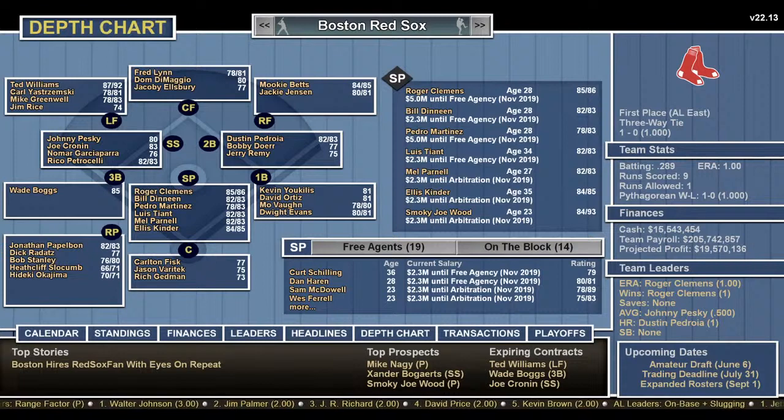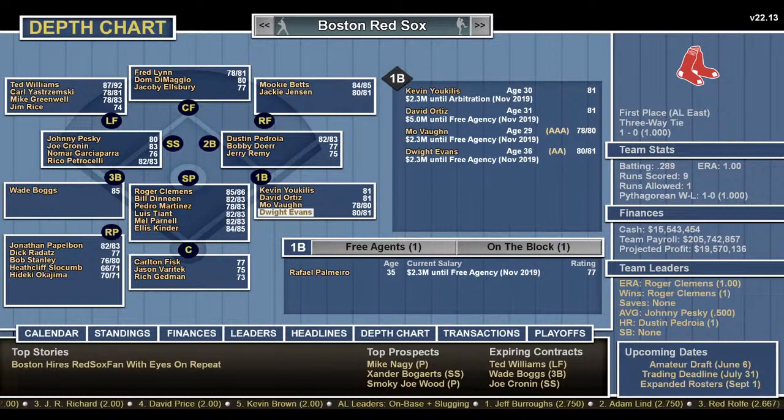So these are the players on the team. You have Ted Williams, the starter in left. They went with Freddie Lynn over Dominic DiMaggio. Again, you can switch up whatever you want. And you have Mookie Betts and Jackie Jensen in right, which is pretty funny to me that they didn't put Dwight Evans in right. But I do think he can play right field.